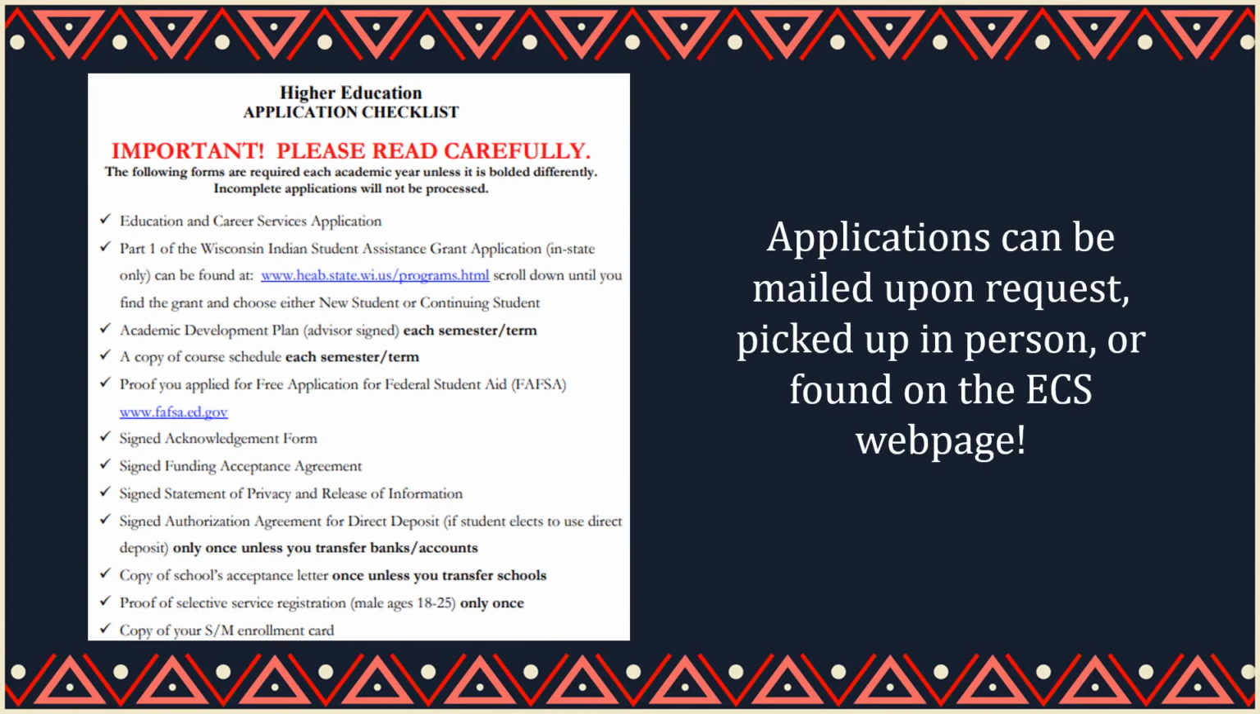To apply for the higher education grant, be sure to follow the application checklist on the left. To start, you will need to fill out the Education and Career Services application. Next, you will complete sections 1 and 2 of the Wisconsin Indian Student Assistance Grant application for either a new or continuing student, depending on your status as a student. Additionally, you will need to complete an academic development plan and provide the following signed forms: the Higher Education Acknowledgement Form, Funding Acceptance Form, and Statement of Privacy and Release of Information Form.